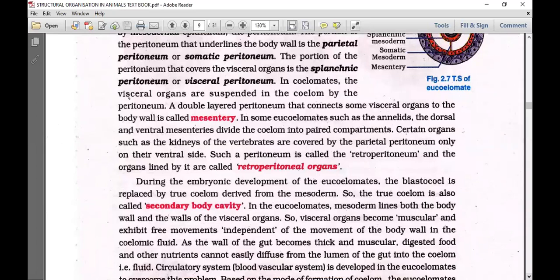During the embryonic development of the eucoelomates, the blastocoel is replaced by true coelom derived from the mesoderm. When I say it like this, you will get much more visualization, because I already explained everything to you.